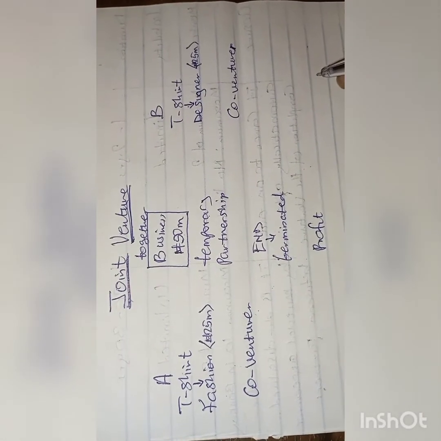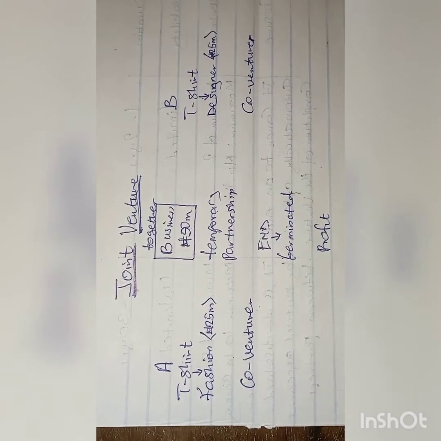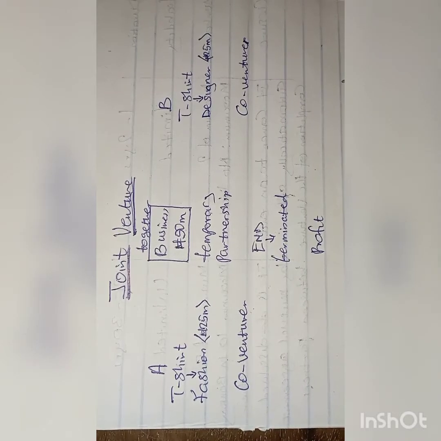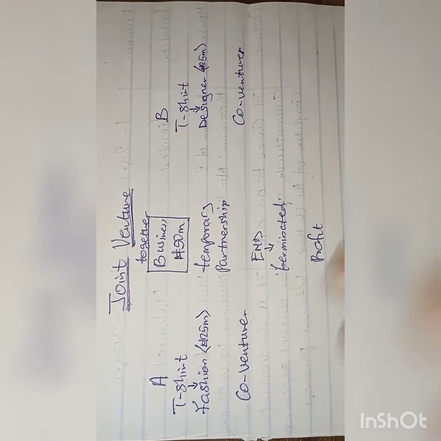When talking of joint venture, let's say we have a joint and a venture. Joint means something combined, done together, while venture means business. So a joint venture is a business that exists between two or more parties, who are called co-venturers, and their whole aim is to meet a particular objective. The objective is to make profit, and after that profit, they go their own separate ways.